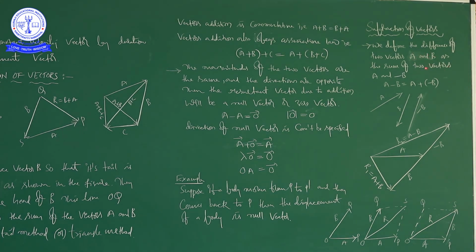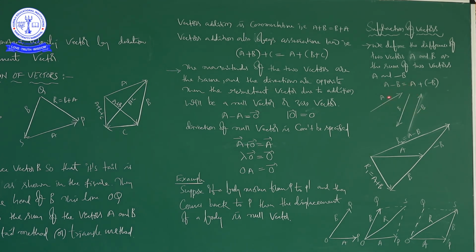In vectors, A is the same, no problem, but you have to write the negative vector for B, that is minus B bar. Now you have to add A bar and minus B bar. So, A plus of minus B is equal to A minus B, right? This is what happens in the case of subtraction of vectors.